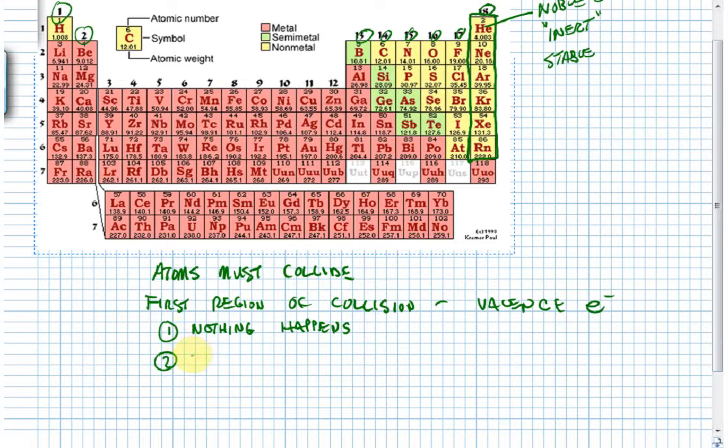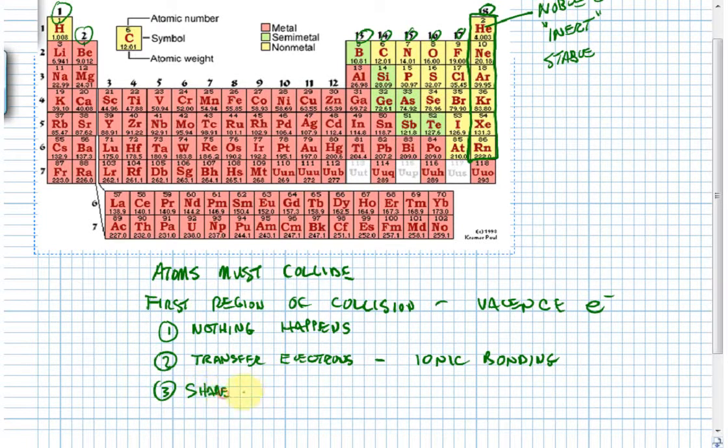The second thing that can happen is that they transfer electrons to become more stable, and transferring electrons is the basis of a large category of compound formation that we call ionic bonding. And that's what we're going to talk about a little bit in this little talk. And then the third possibility is that they share electrons. They cooperate.